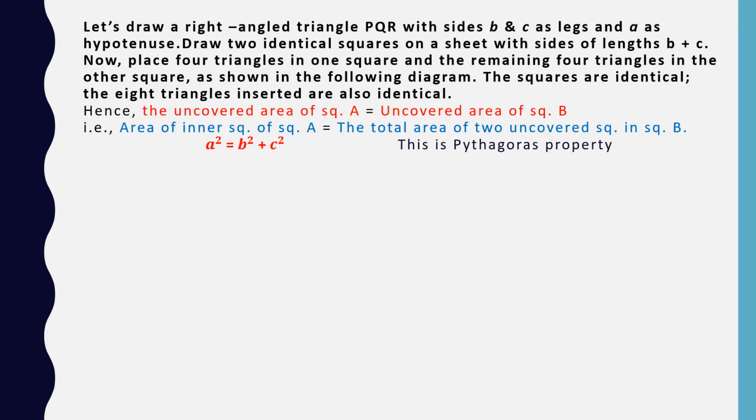Let us draw a right angle triangle PQR with sides B and C as legs and A as hypotenuse. Draw two identical squares on a sheet with sides of length B plus C. Now you can see here this side is B plus C. This side is also B plus C. This is a square now.